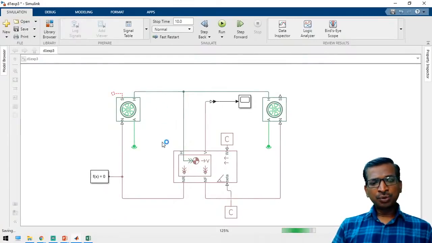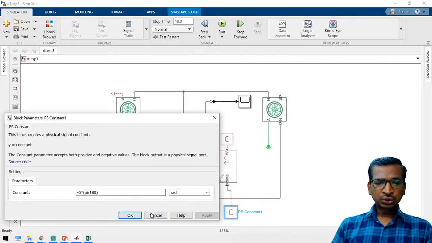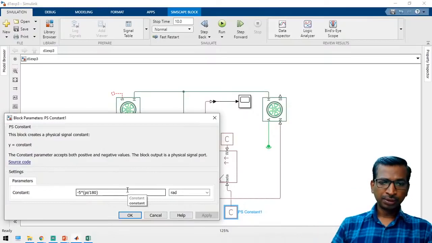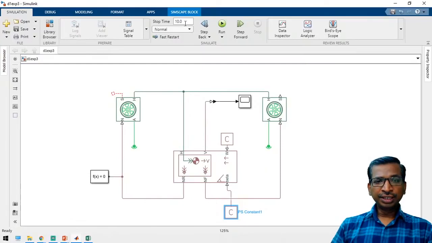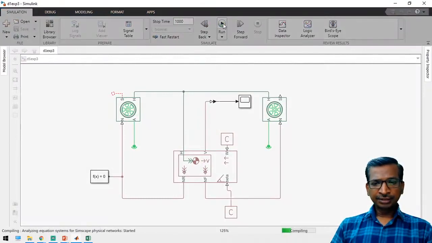So now I'm going to run this simulation. Actually, I have already given a minus slope. Minus slope is nothing but I'm going to keep the vehicle on a down slope. So in that case the vehicle's speed will be in the forward direction. So increase the speed up to 1000 seconds. Here you can change the simulation stop time. So I'm going to run the simulation for 1000 seconds. Just to run this simulation again, click the run button.